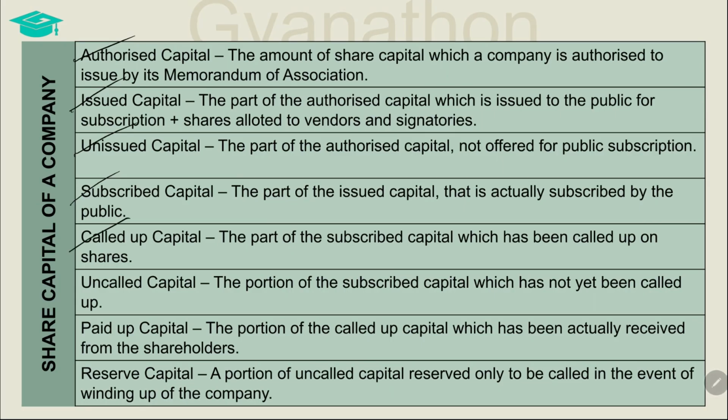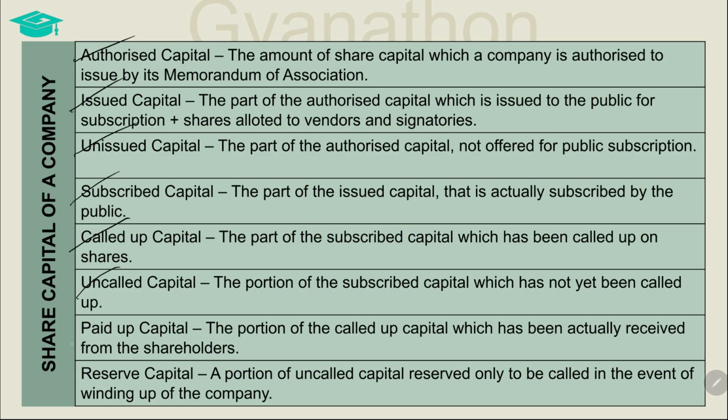Once the subscribers subscribe for the share capital of a company, the company calls up for payment of the value of shares in installments. Such portion of the subscribed capital that is called up by the company for payment from the shareholders is called the called up capital. On the other hand, the portion yet to be called is the uncalled capital.